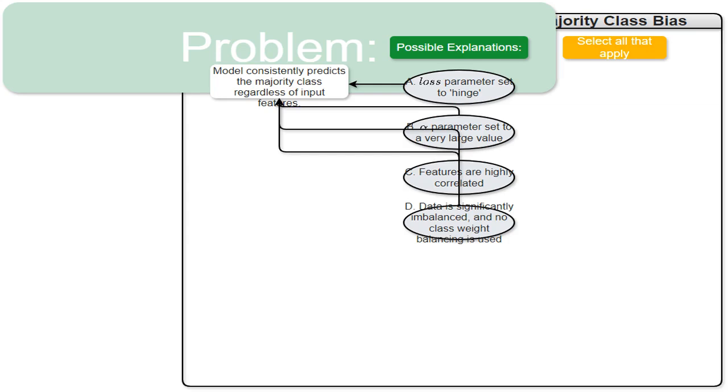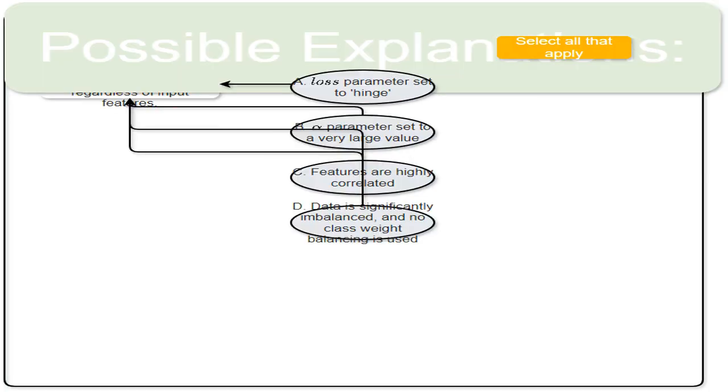Let's investigate each possibility one by one. A very large ALPHA means you're using extremely strong regularization. Think of regularization as a penalty for having large weights in your model. A huge ALPHA forces the model's weights to be very small, almost zero. This simplifies the model so much that it essentially ignores the input features and just defaults to guessing the majority class every time. It's like the model gives up on learning anything complex and opts for the easy, albeit inaccurate, path.